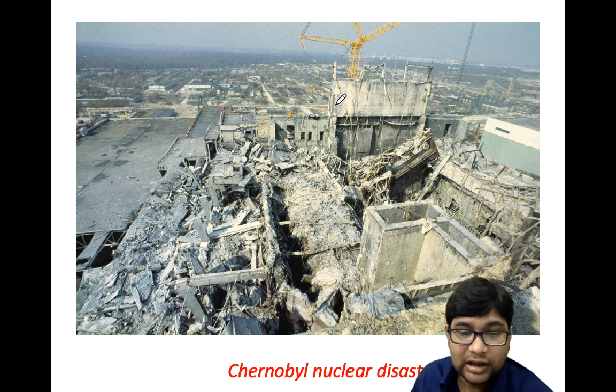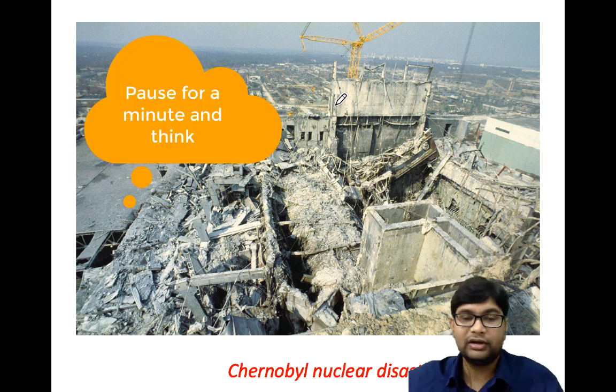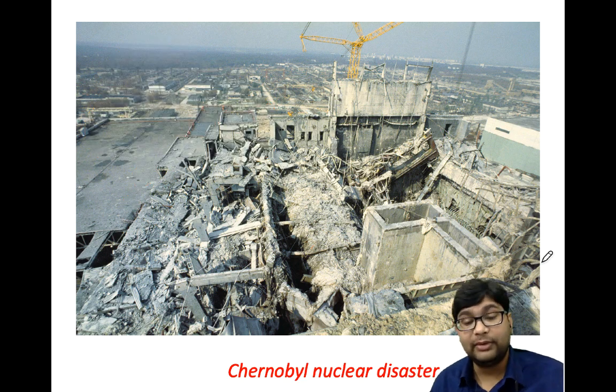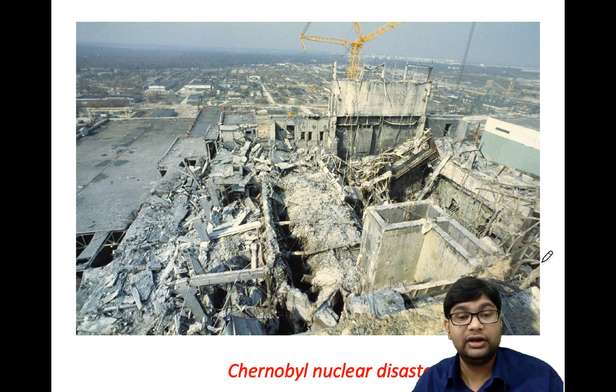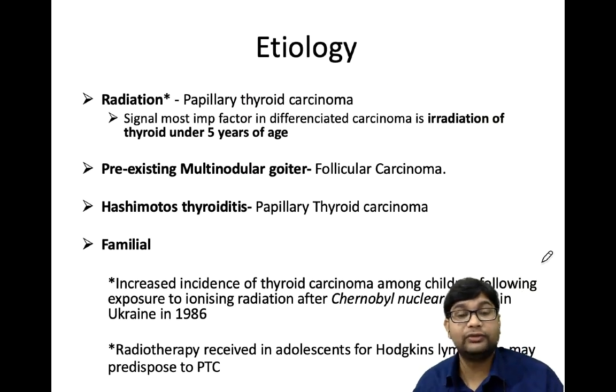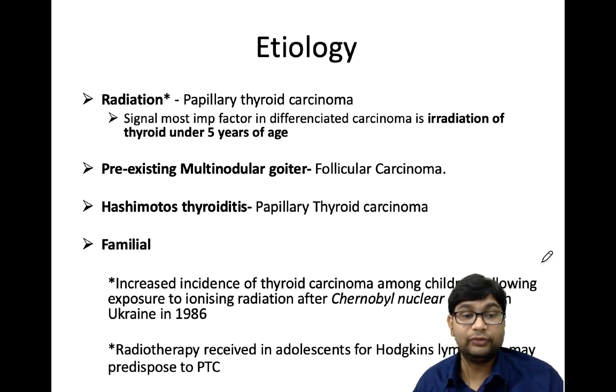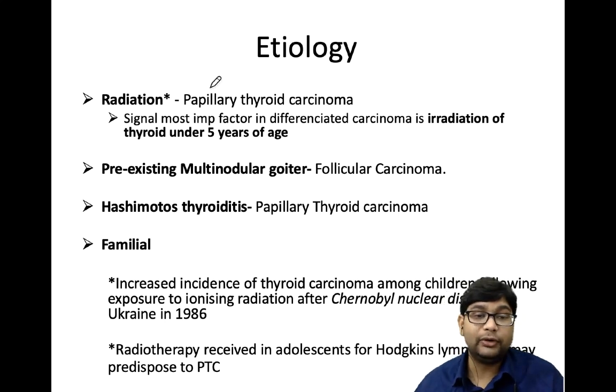What is the Chernobyl nuclear disaster? Are you aware of anything about the Chernobyl disaster? Basically, Chernobyl is an area in Ukraine. There was a nuclear disaster in which nuclear material leaked and the general population was exposed. The people suffering from that nuclear exposure are still getting some kind of malignancy or anomaly, and papillary carcinoma of thyroid is one of those. So radiation is one of the important etiological factors in papillary carcinoma of thyroid.